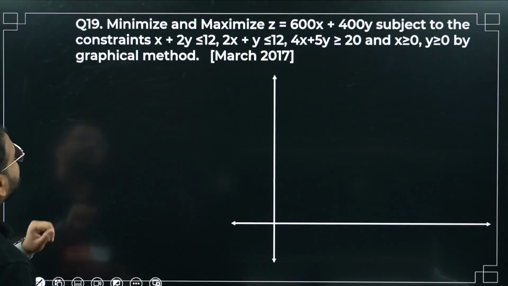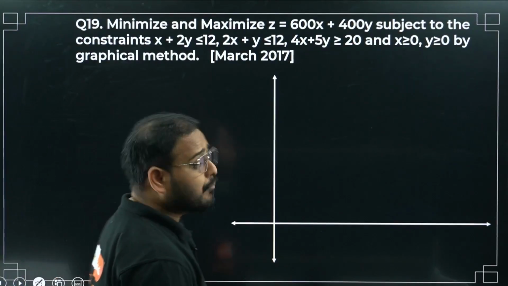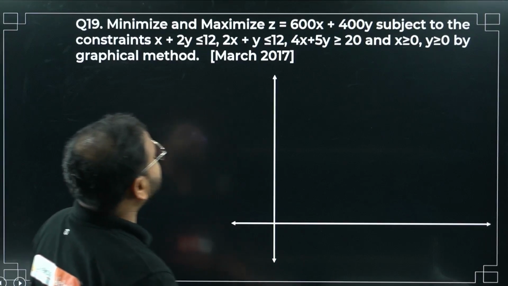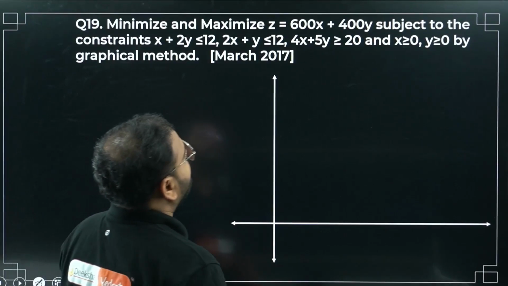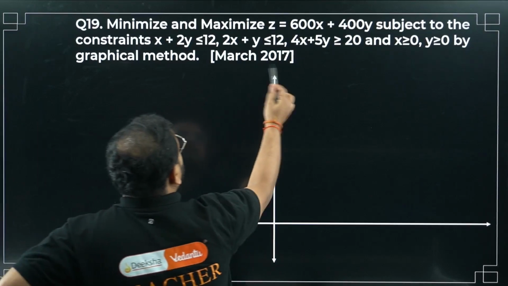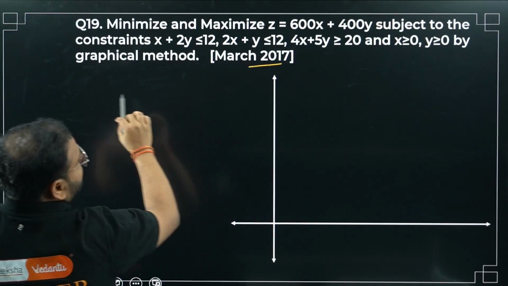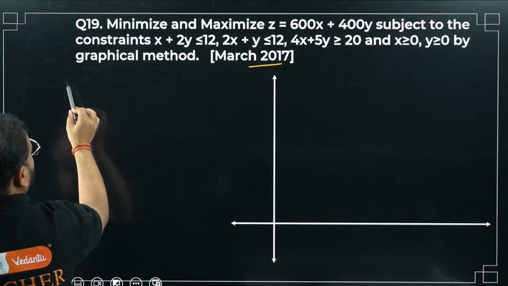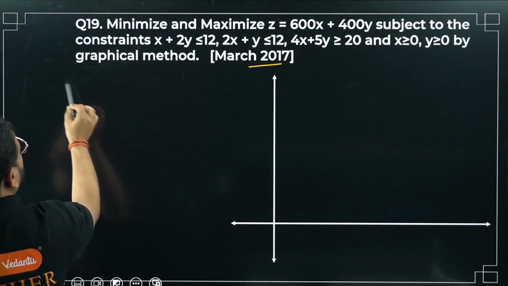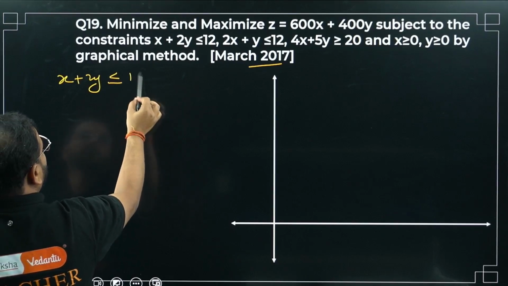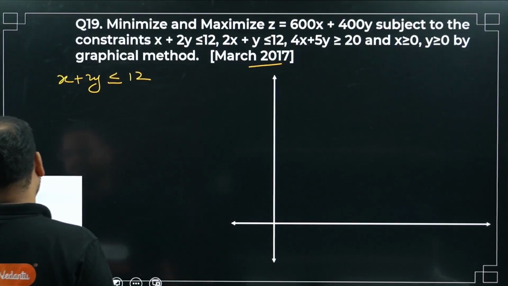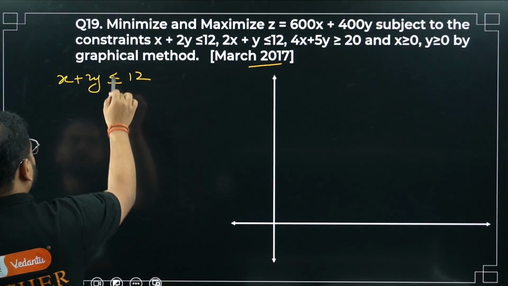We have the question number 19, minimize and maximize both. Okay, 600x plus 400y subject to the constraints like this. What are we gonna do, sir? Again, March 2017 paper, please check. Constraint number 1, x plus 2y less than or equal to 12. Okay, we don't need the inequality sign, sir. Only equal to will do.